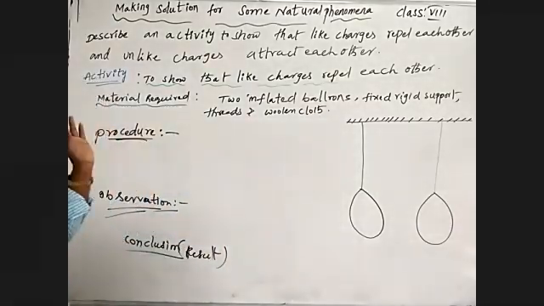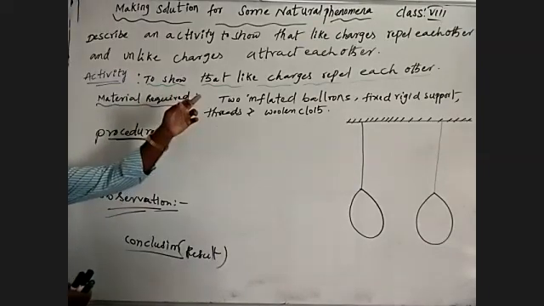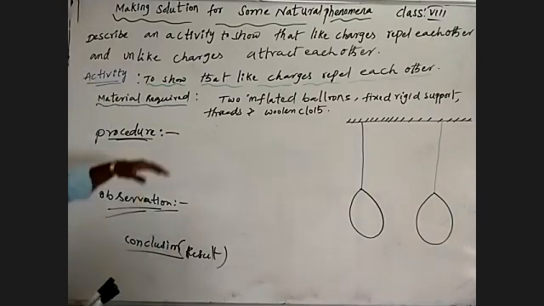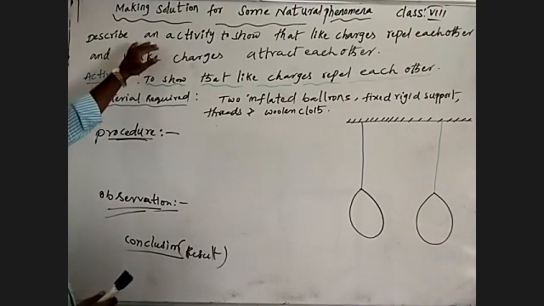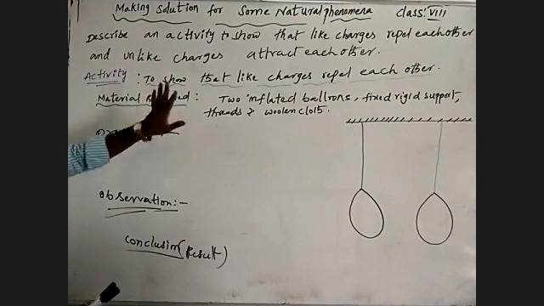By that, we have written the activity to show that like charges repel each other. Okay, then that part of the question is finished.